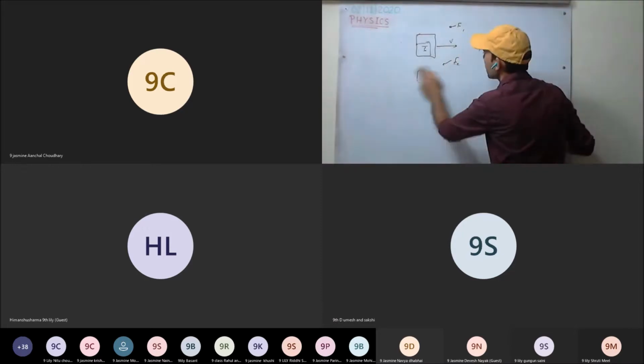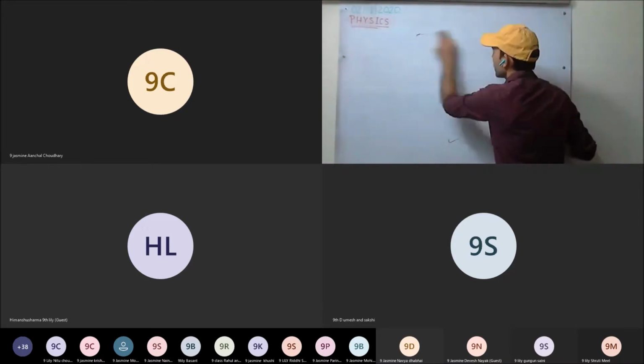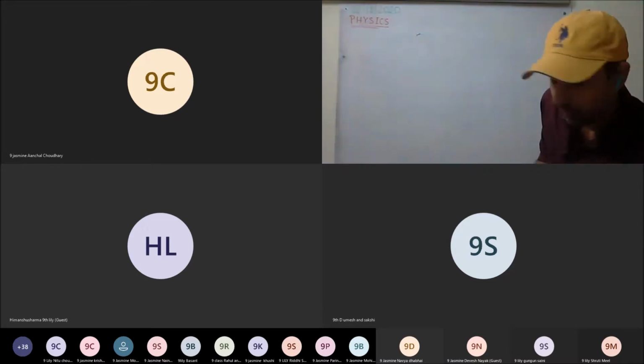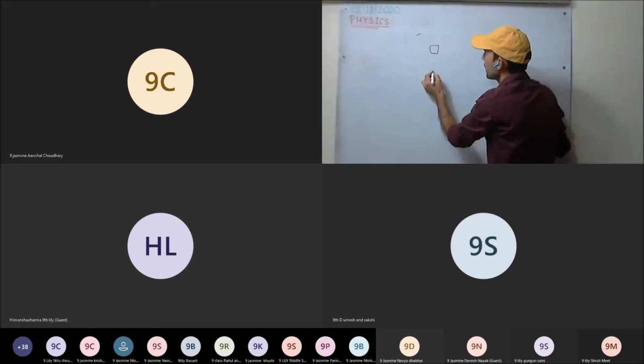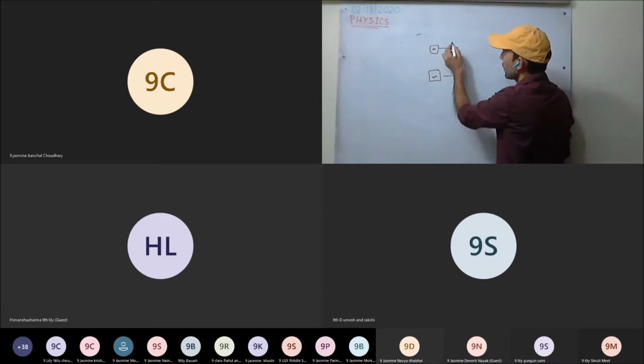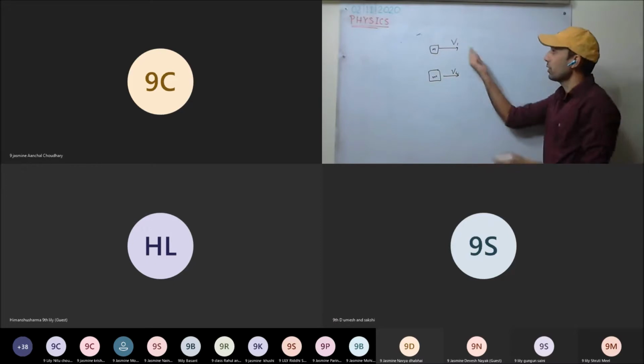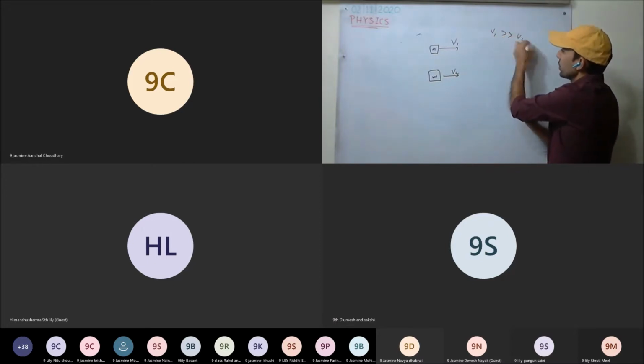Now if we take bodies with the same mass, moving with different velocities, v1 and v2, where v1 is greater than v2.